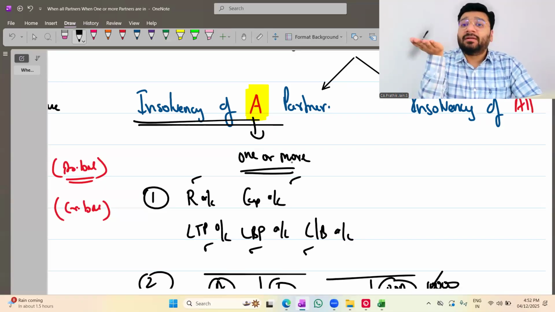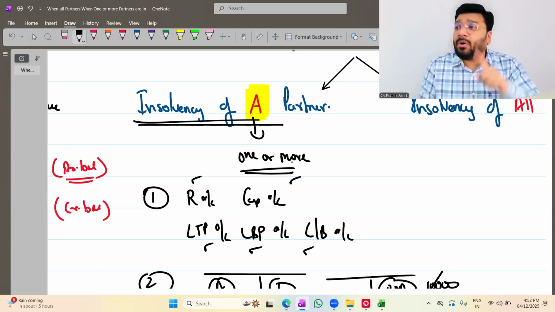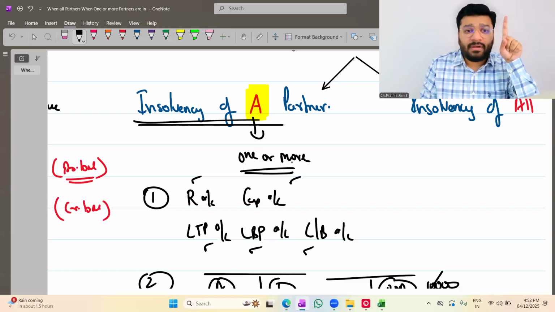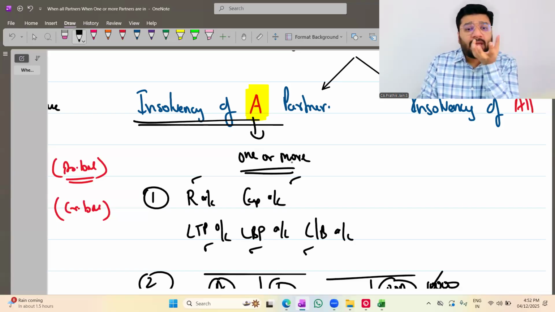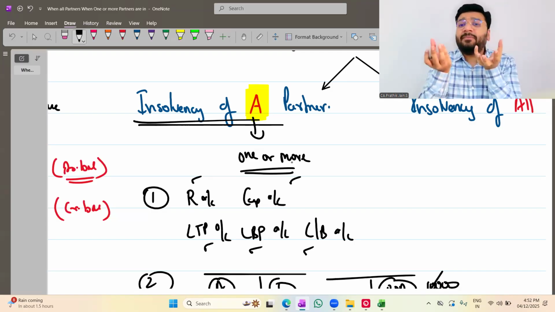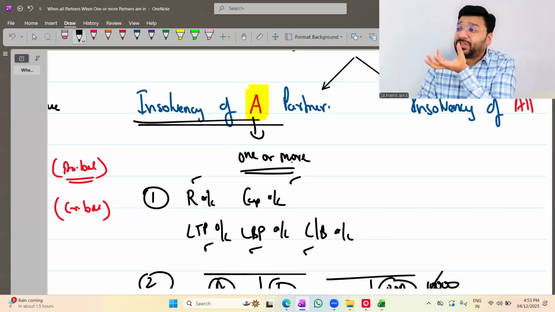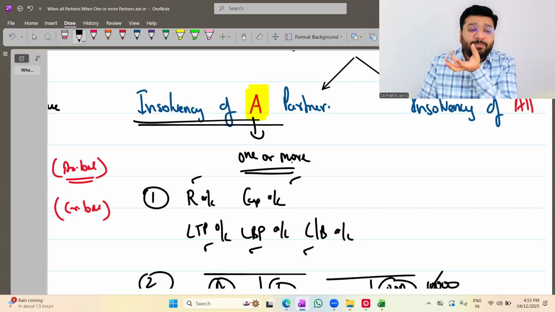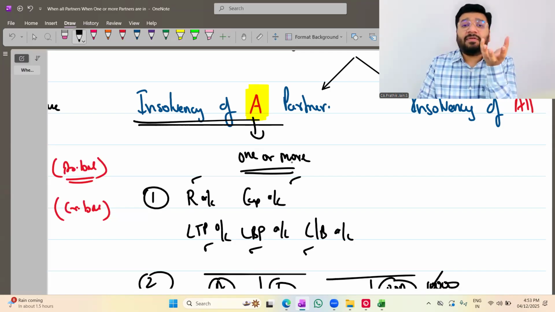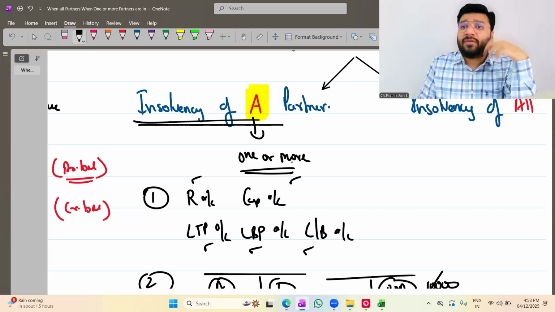Now you'll have sufficient cash. After that, what is the next step? Calculation of the amount due from the insolvent partner. So from the capital account, calculate the amount due. From that, minus the amount recovered, if any, from his private estates. If recovered, minus that, and the balance is called the deficiency. Now that deficiency has to be split in the favor of solvent partners.